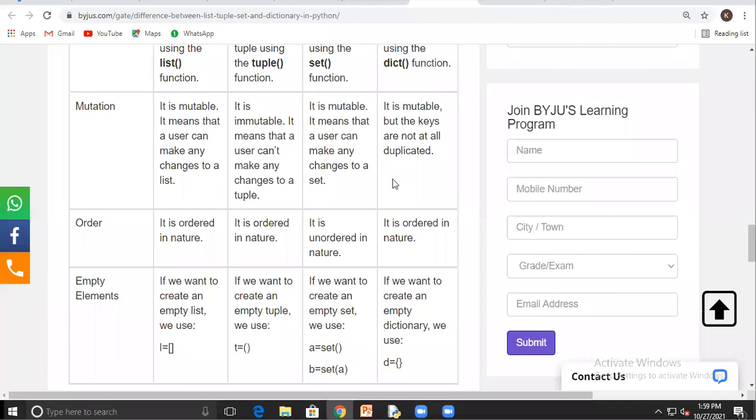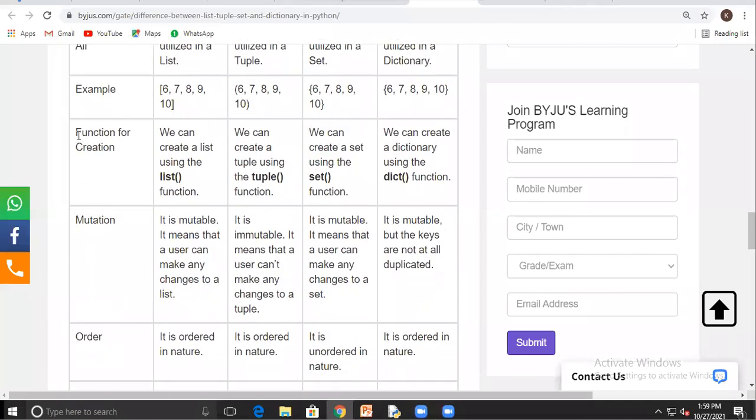Okay. All of you understood this difference, that is function of creation. I will repeat because I think the net will be gone at some point. So the function of creation means which function we are using to create the list, the tuple, set, and dictionary. For the list, we are using the list opening closing bracket. For tuple, we are using the tuple opening closing bracket. Same for set and same for the dictionary.